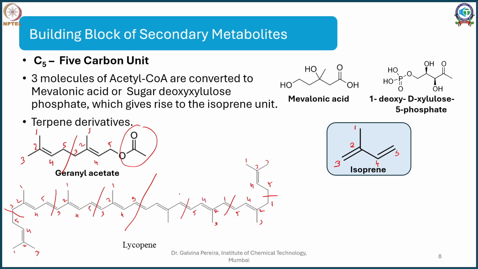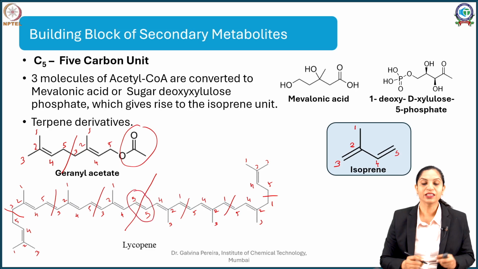And I am cutting it here: 1, 2, 3, 4, 5. Now in most cases your 1, 2, 3 is joined to the 5, that is your head is joined to the tail. But when you see this molecule here, you see 5 is attached to 5. This is called tail to tail condensation.